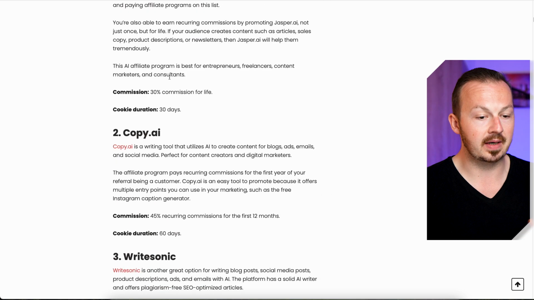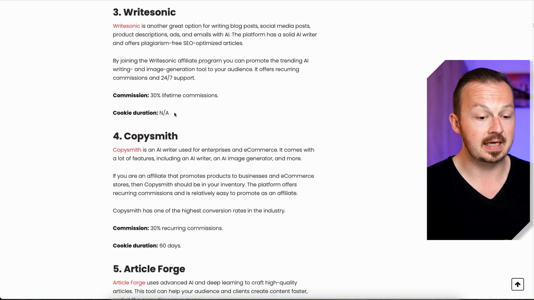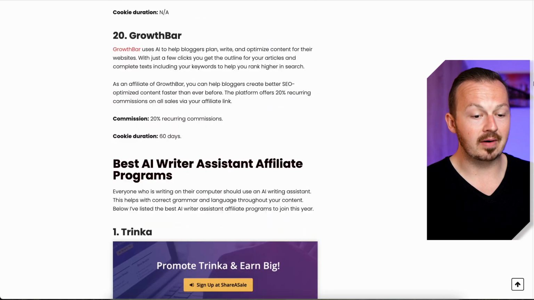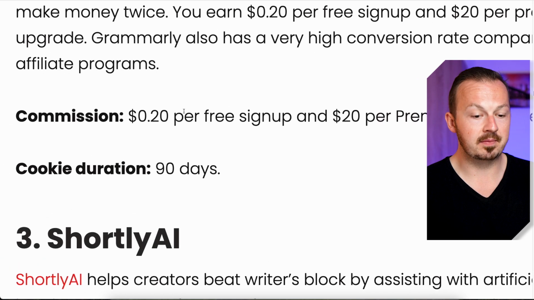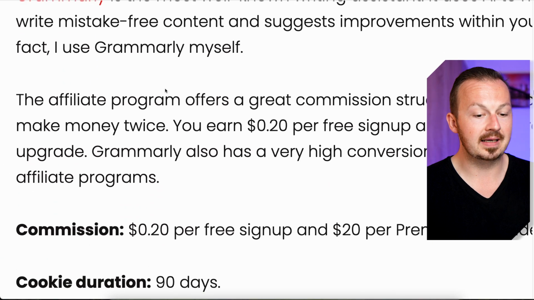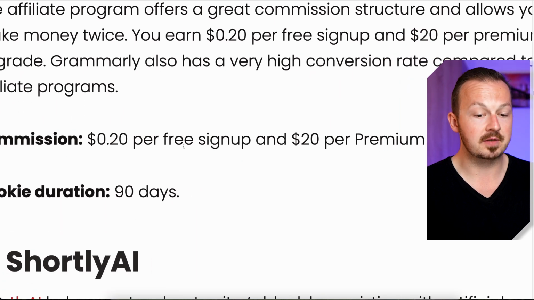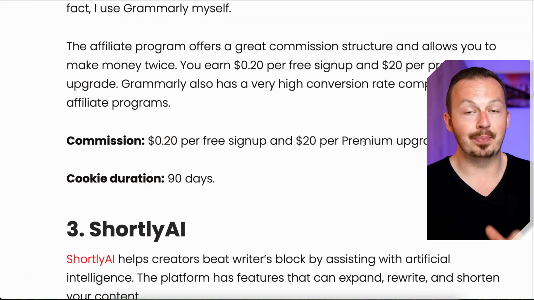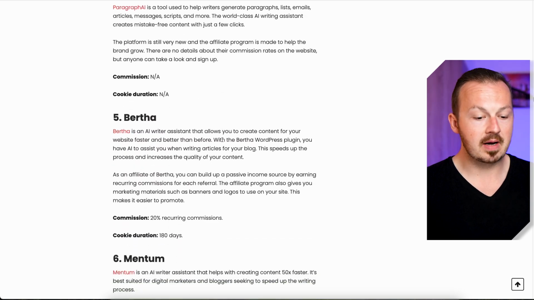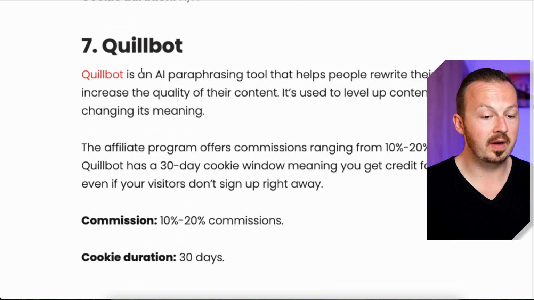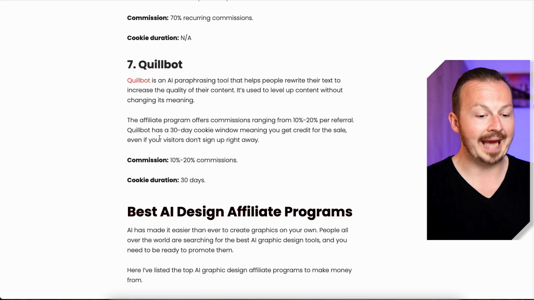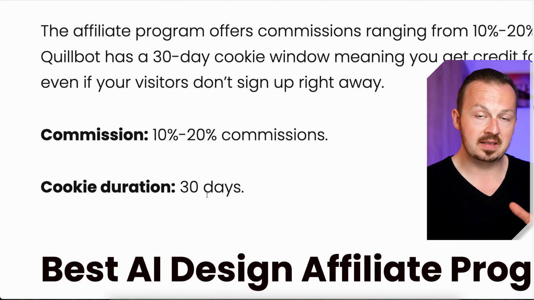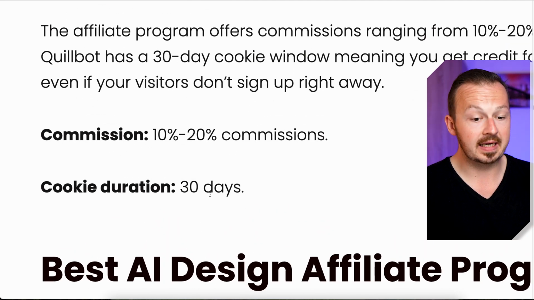For example, Jasper AI, Copy AI, Writesonic, and literally dozens of other AI programs that you can use for this method. And some of these are going to be paying you in fixed rates. For example, for promoting Grammarly AI, you will be paid 20 cents per free sign up and $20 per premium upgrade. Others will be paying you a percentage commission. For example, Quillbot, everybody knows Quillbot, will be paying you between 10 to 20% per commission. So once you get your Quillbot affiliate link out there, for the next 30 days, once somebody signs up using it, you will get paid your commission.